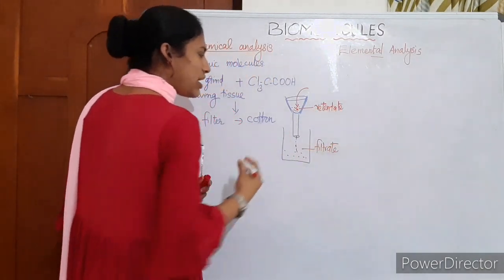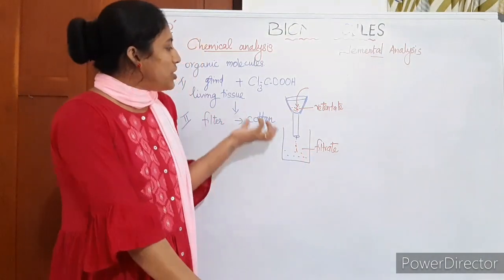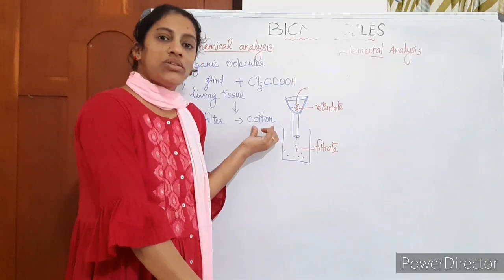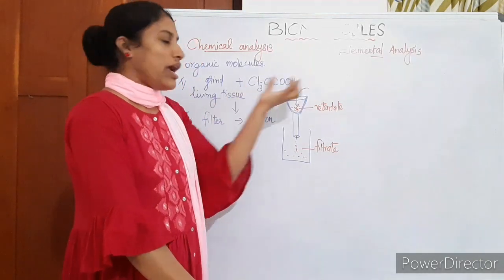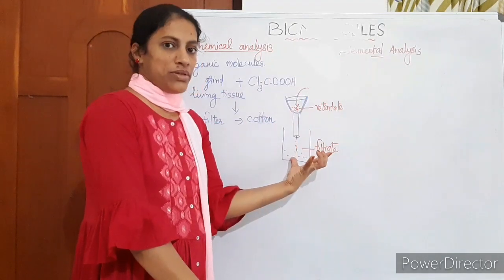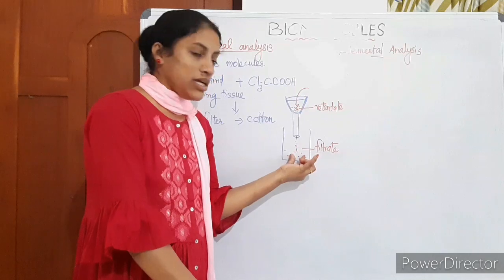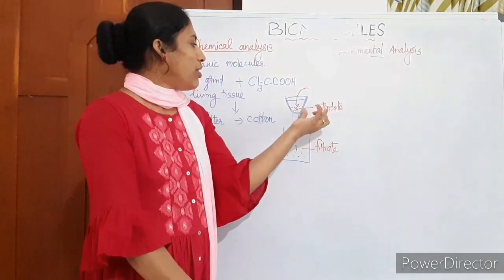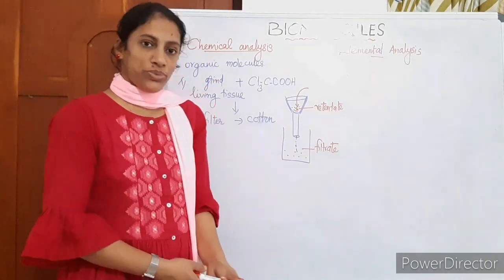You have studied it in chemistry. So this is a very rough diagram. During filtration, instead of filter paper, we are using cotton or cheesecloth. When we filter the content through this cotton filter, what is collected here is called the filtrate, and what we get as residue here is called retentate or residue.